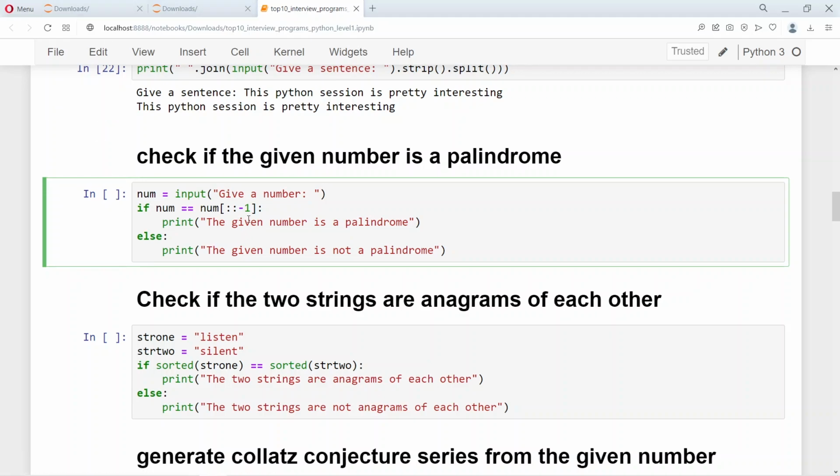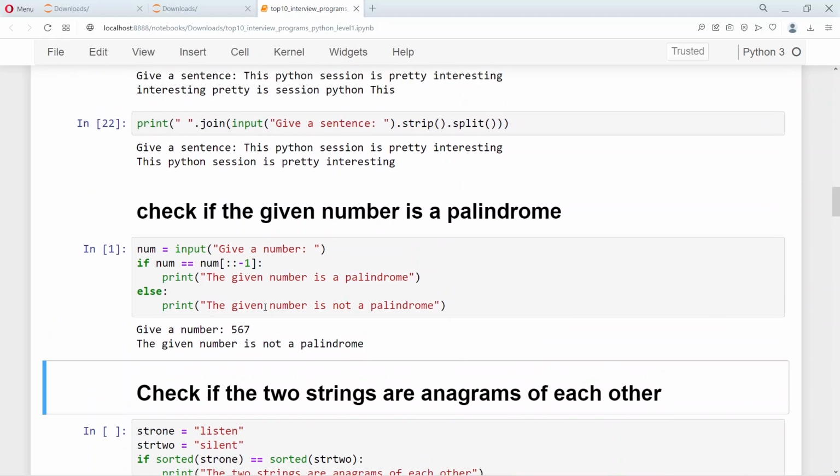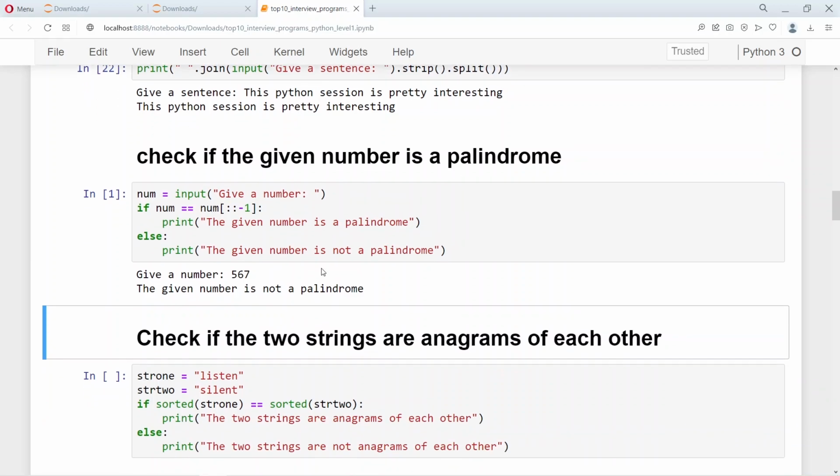The number is taken as the input here, but the input statement takes the number as a string. This is very convenient because you can use the slice notation and then use the last number here, which you put as -1, so that the sequence is considered as a reverse. It's a very Pythonic way to reverse the given number. You can see that the number 567 is first reversed, and then if the number is equal to the reversed number, then the given number is a palindrome.